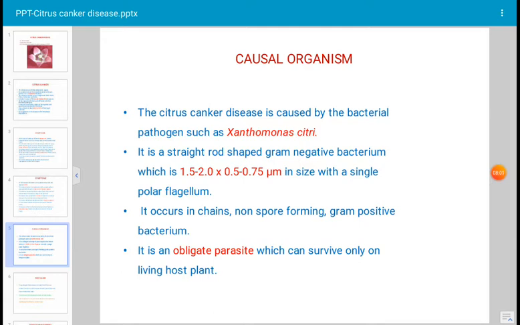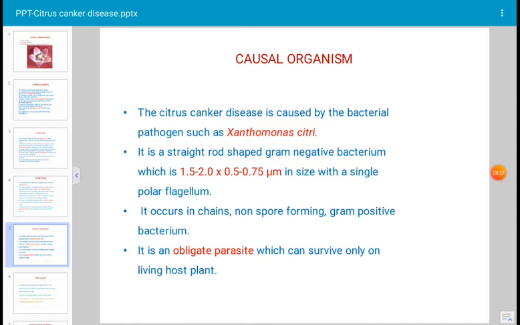The pathogen enters the host through stomata, and it also enters the host tissue through natural openings. Natural openings means stomata, lenticels, hydathodes, etc., which are naturally present on the plant. Through those pores, the pathogen enters into the host. The bacterium multiplies in the intercellular spaces.